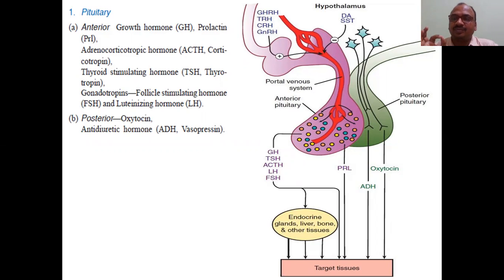ADH, anti-diuretic hormone. Here you can see anti-diuretic, which works against the diuretics. Okay, that point you can keep in your mind. These are the two.